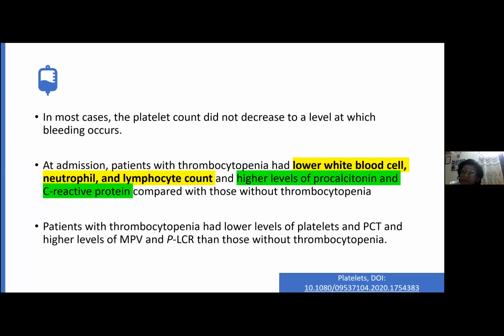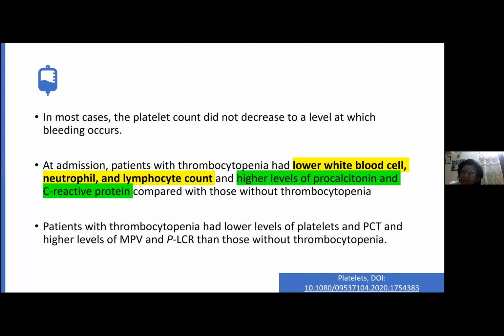Number two, they found that all the patients who presented with thrombocytopenia usually had a lower WBC count, lower neutrophil count, and lower lymphocyte count. They also have high levels of inflammatory mediators like C-reactive protein and procalcitonin than those without thrombocytopenia. So this was a very, very important finding: patients with thrombocytopenia usually have a lower lymphocyte count than the normal group, and higher inflammatory mediators in their blood.